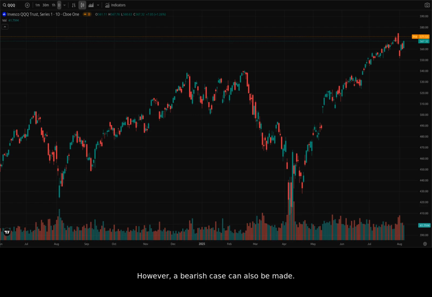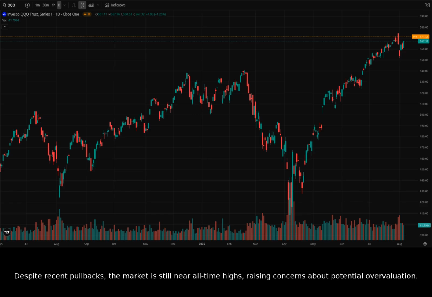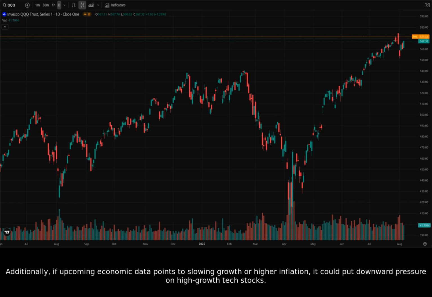However, a bearish case can also be made. Despite recent pullbacks, the market is still near all-time highs, raising concerns about potential overvaluation. Any re-escalation of trade tensions or a shift in the perceived impact of tariffs could quickly reverse sentiment. Additionally, if upcoming economic data points to slowing growth or higher inflation, it could put downward pressure on high-growth tech stocks.